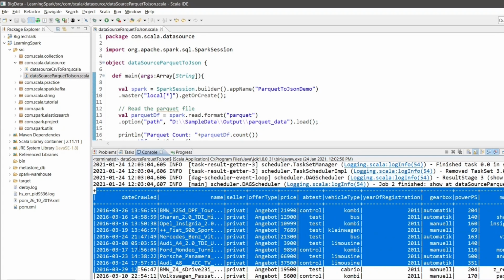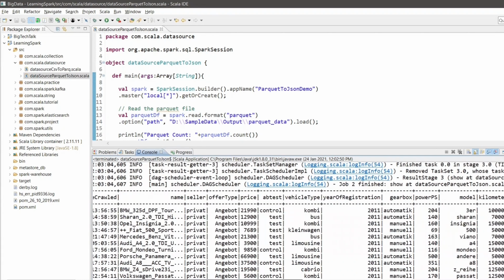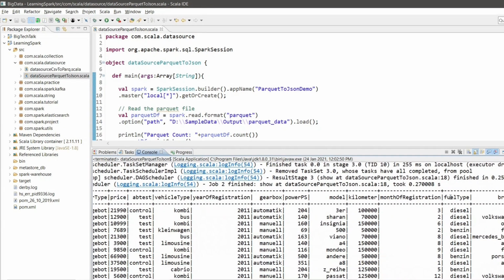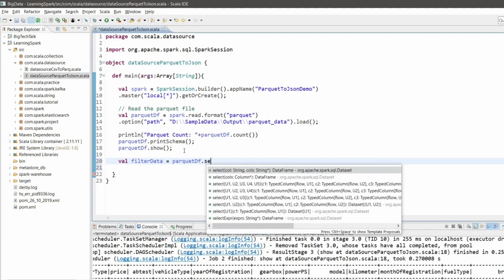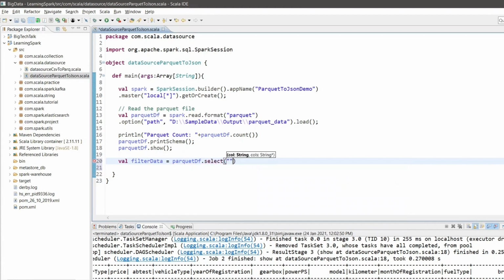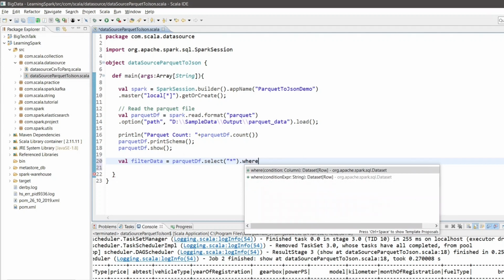So let's do a transformation on our parquetdf to filter out the records whose fuel type is diesel. So I will go back to my code and I will write val filterdata equals to parquetdf dot select. I will mention asterisk to select all the columns, and then dot where.